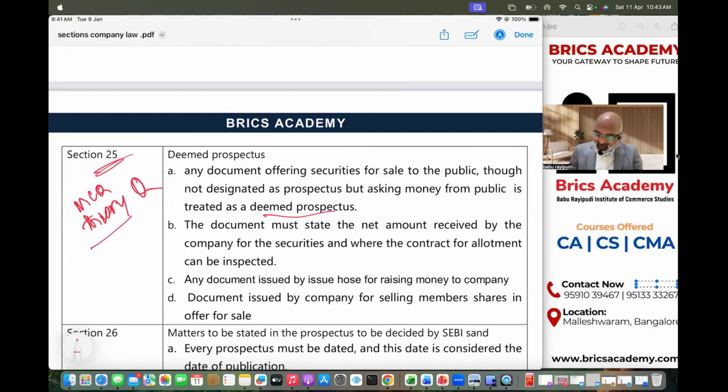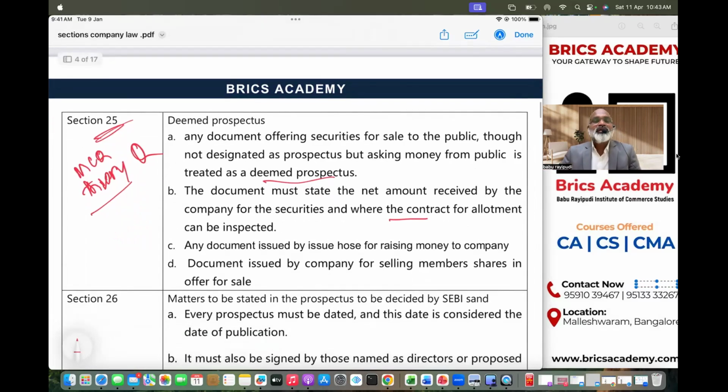All right. The next very important thing is that sometimes a company might issue securities through a third party.